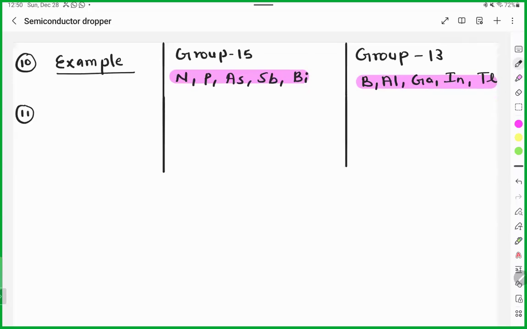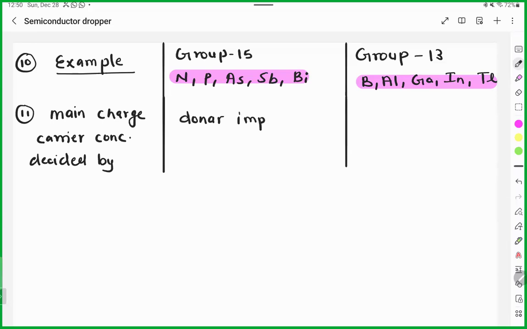11th point. See, what is the majority charge carrier concentration? We know the majority charge carrier concentration is decided by the donor impurity in this case. Donor impurity will decide what the electron carrier concentration will be. So the number of electrons will be equal to the number of donor atoms. Very important for your competitive exam.